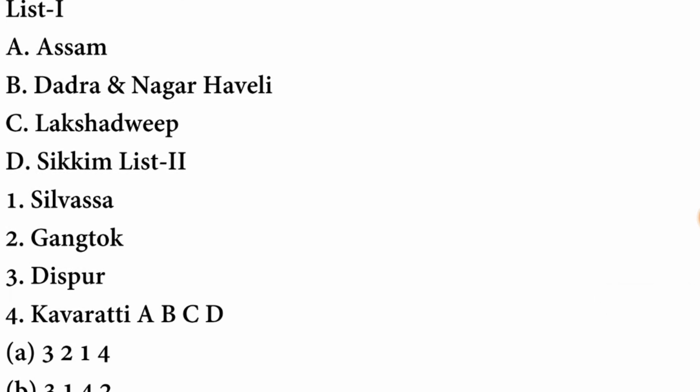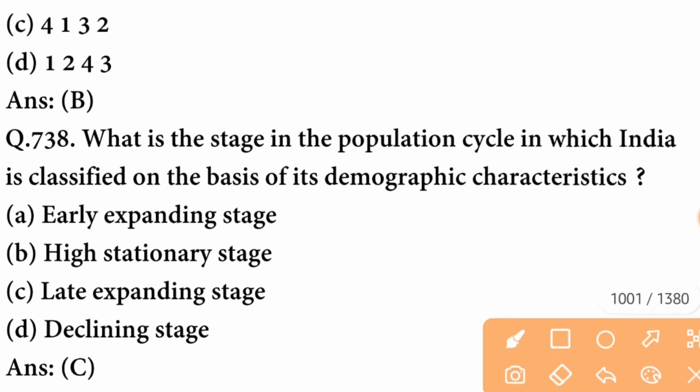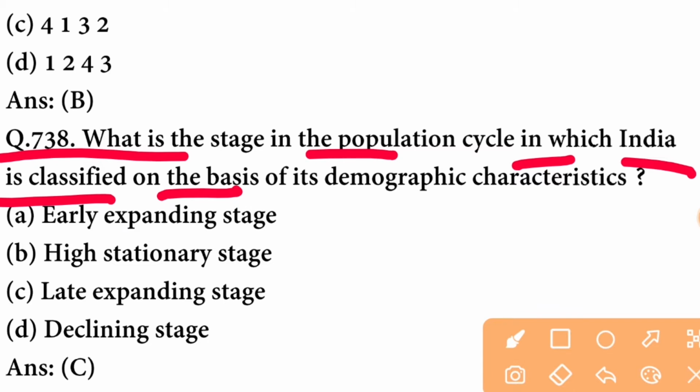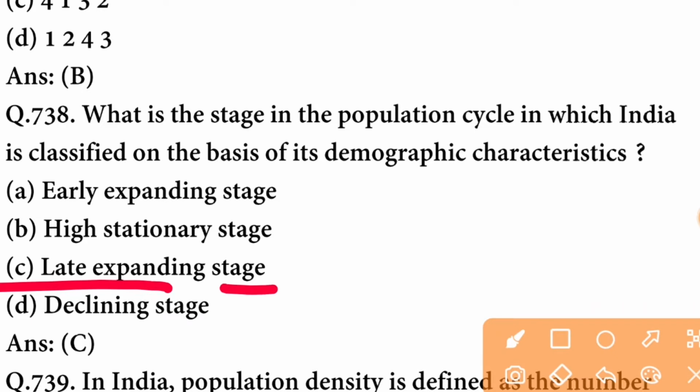So the capital of Assam is Dispur. The capital of Dadra and Nagar Haveli is Silvassa. The capital of Lakshadweep is Kavaratti and the capital of Sikkim is Gangtok. B option is correct. What is the stage in the population cycle in which India is classified on the basis of its demographic characteristics? So the stage is late expanding stage.